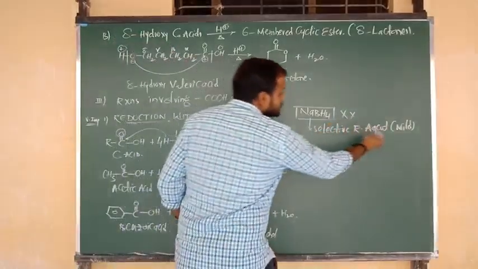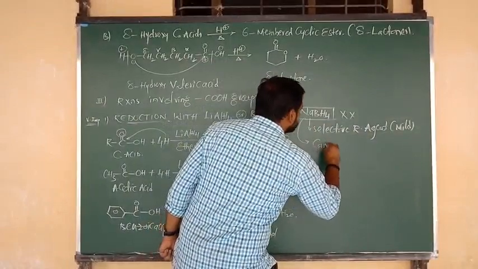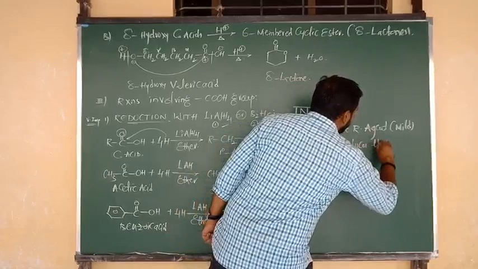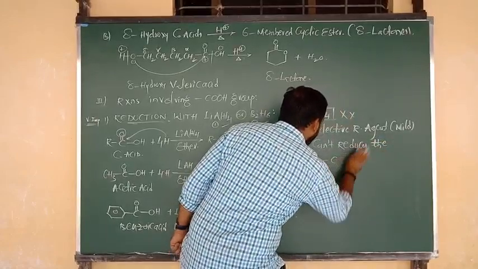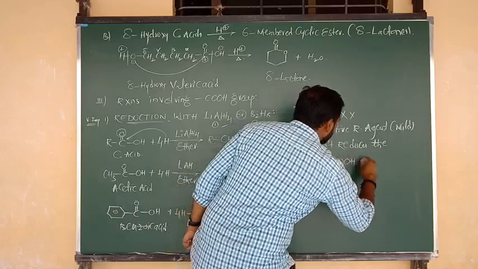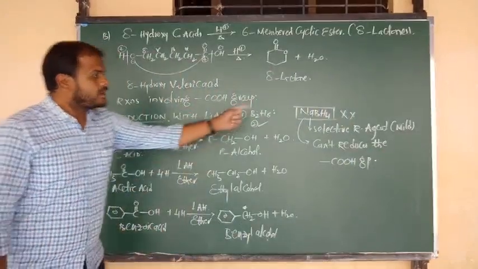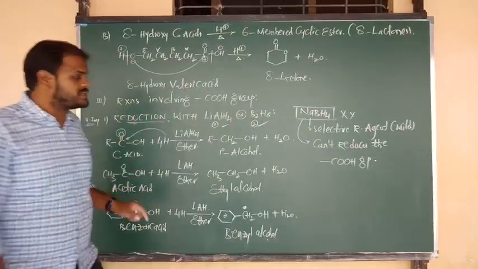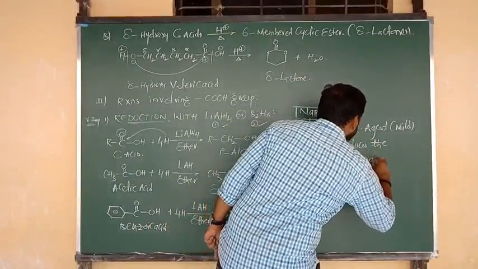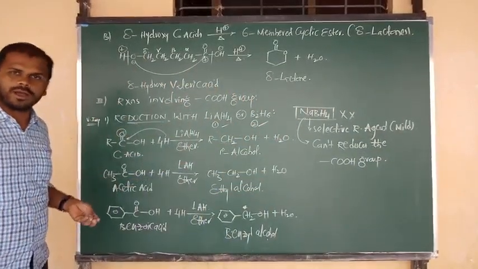Due to its weak reducing nature, it cannot reduce the COOH functional group. Sodium borohydride cannot reduce the carboxylic acid, or carboxyl functional group. That point is very important for you. Okay, all of you know now?